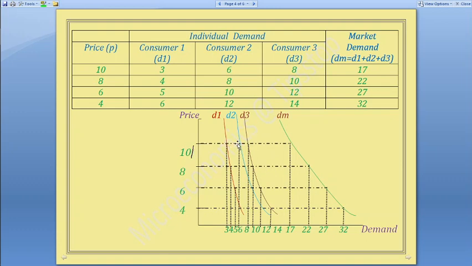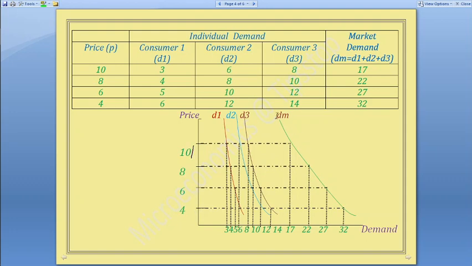You can add the distance like geometry, add this distance and this distance, you'll get this distance for, say, price P4. For P3, you'll add this point on the curve, this point on the curve, and this point on the curve, and you'll get the distance here, which is another point on price P3, which is 8 in our example. But you don't know 8 or 6 because if it is only a graph, we can graphically add these horizontally. So you'll get these points by adding the individual points from each respective price.